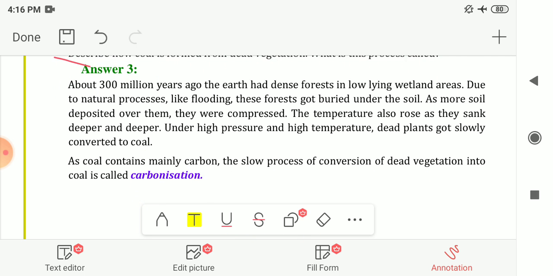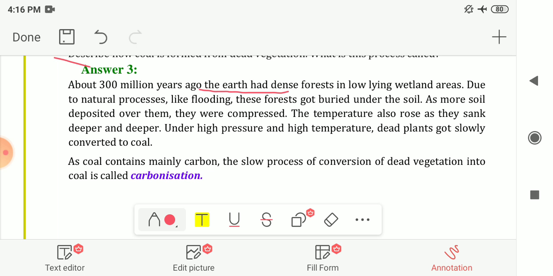About 300 million years ago, the earth had dense forest in low-lying wetland areas, which we had already studied in the chapter. Due to natural processes like flooding, this forest got buried under the soil, and as more soil deposited over them, they were compressed. The temperature also rose as they sank deeper and deeper.